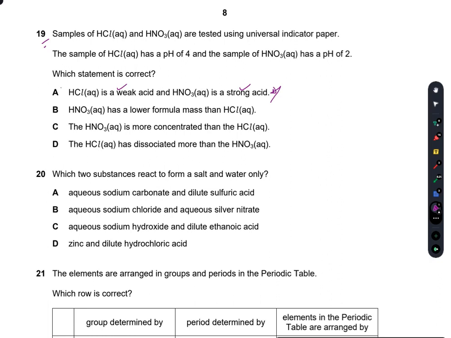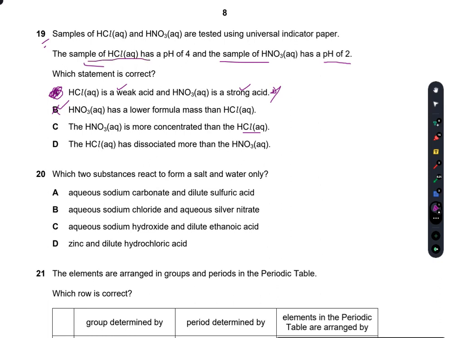But here, by the principle of dilution, these samples have changed their properties of being strong or weak acid, so A is incorrect. HNO3 has a lower formula mass than HCl. No, it has a greater formula mass, so B is also incorrect. HNO3 is more concentrated than the HCl in aqueous state. Yes, this is true. HNO3 has a pH of 2.